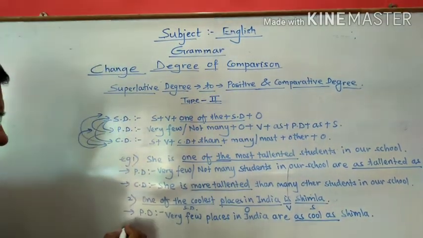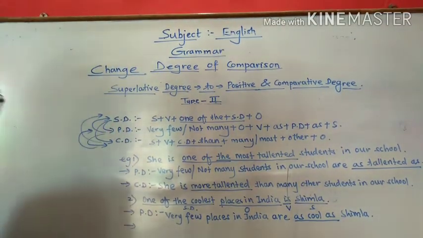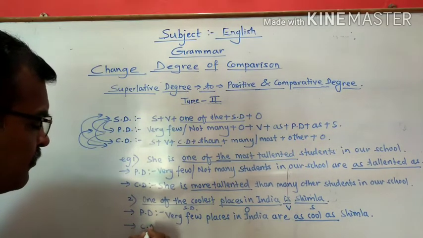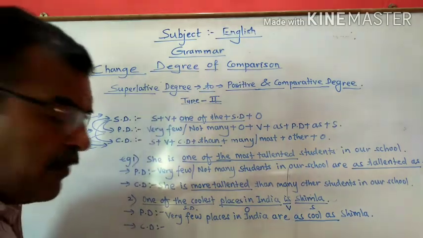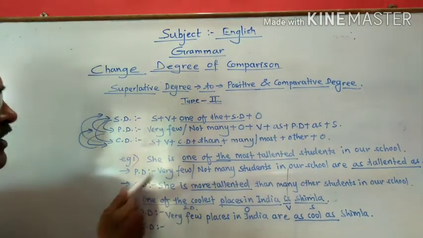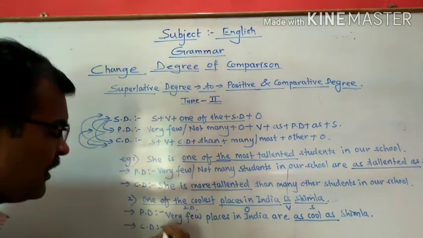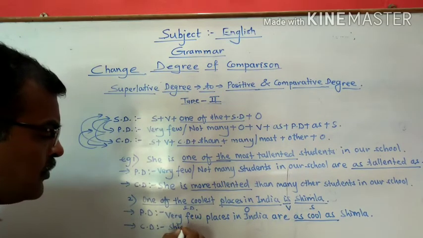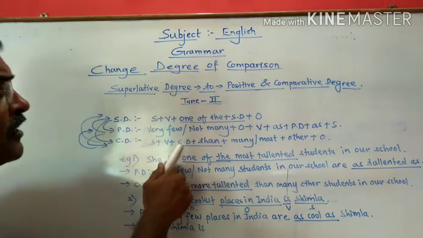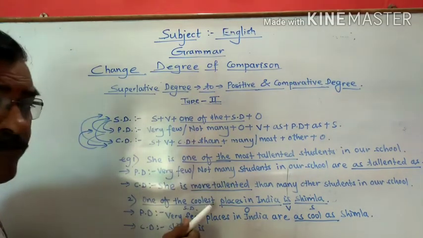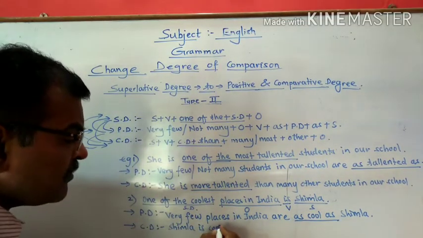Now let us see how to change the same sentence into comparative degree. Again, the comparative degree begins with subject. Our subject is Shimla. So we will take Shimla here. Shimla, verb is. Then we have to take the comparative degree. The comparative degree of one of the coolest is cooler.